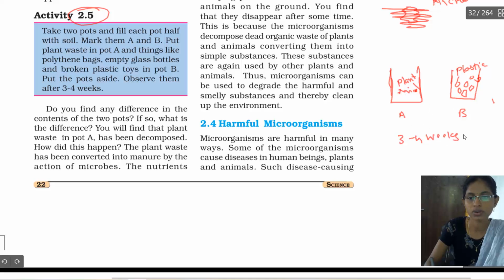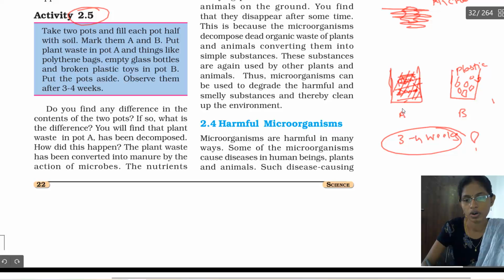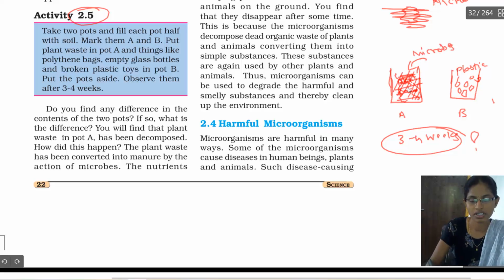After 3 to 4 weeks, you will observe that the pot containing the plant waste and animal waste becomes muddy, meaning we have decomposed substances in pot A. The microbes have acted upon the waste and decomposed it. In pot B, what happened? The plastic remained as it is. There is no action of microbes on pot B.